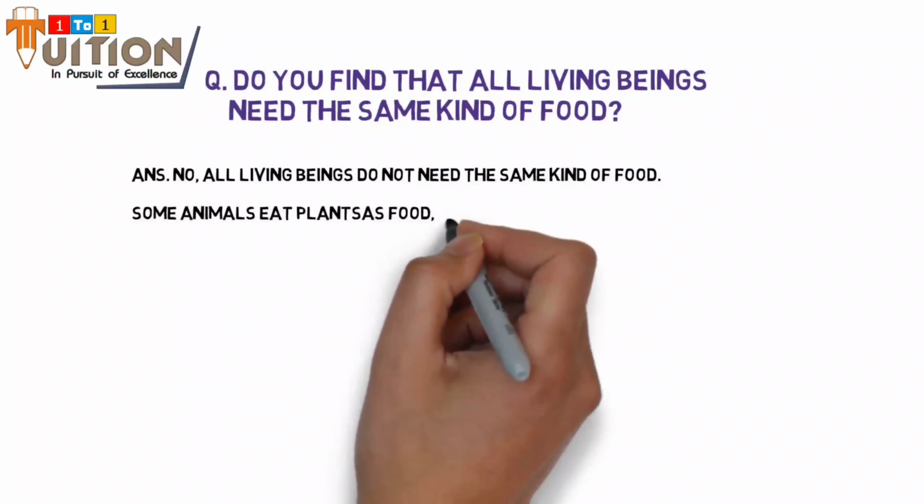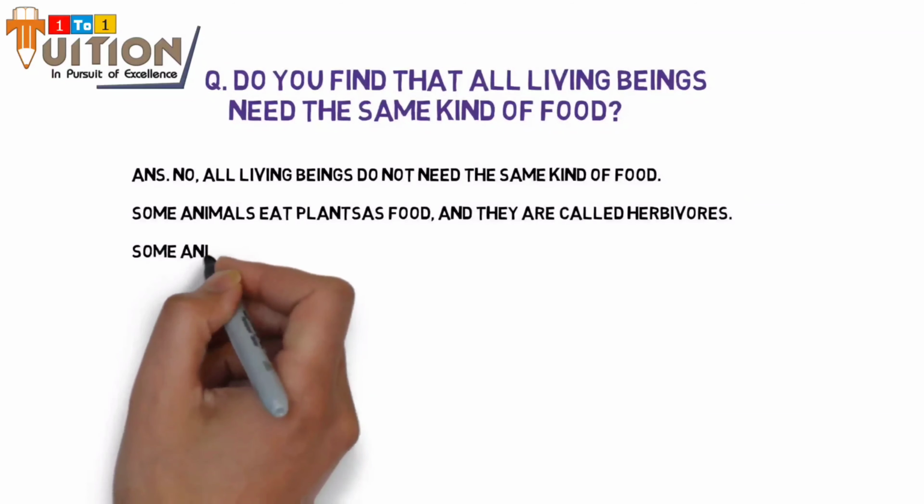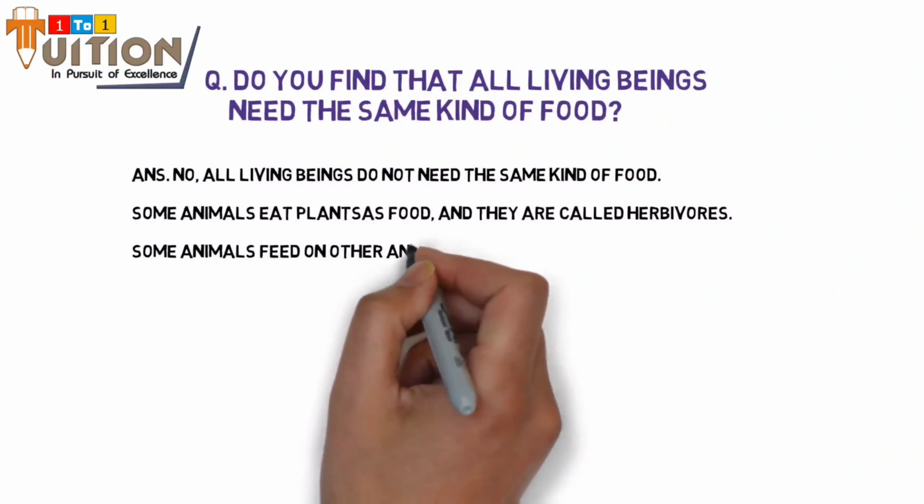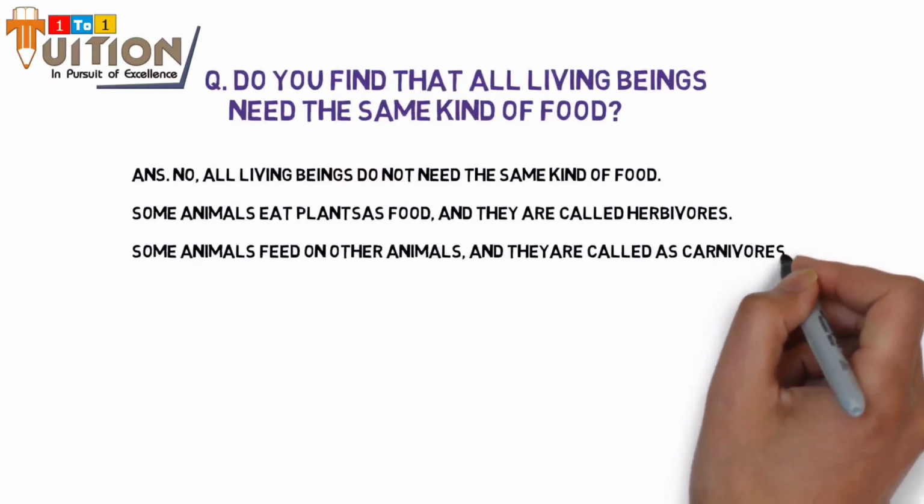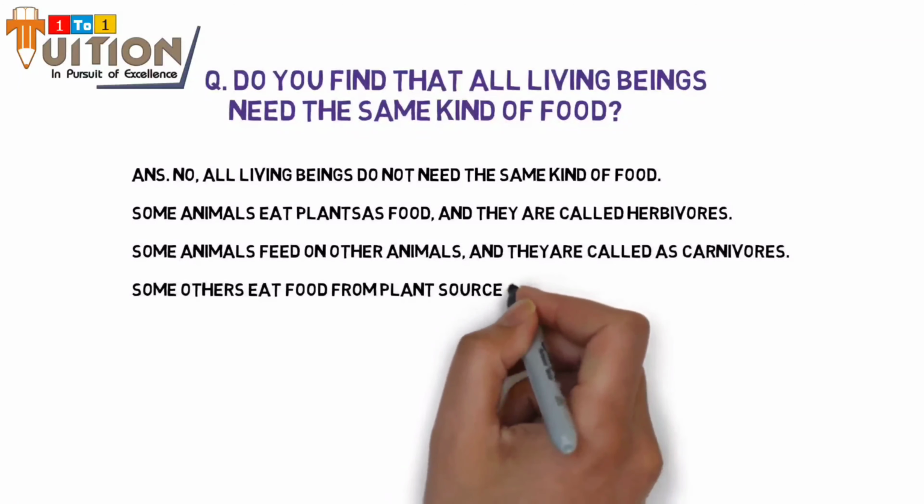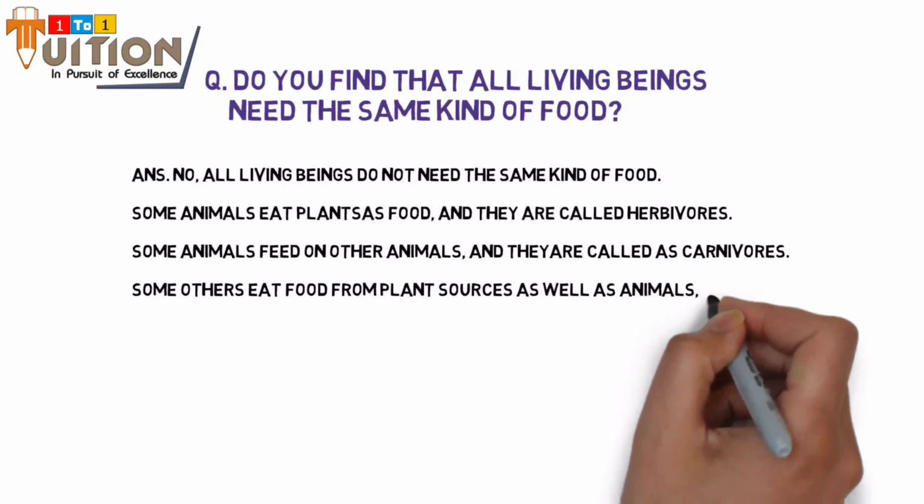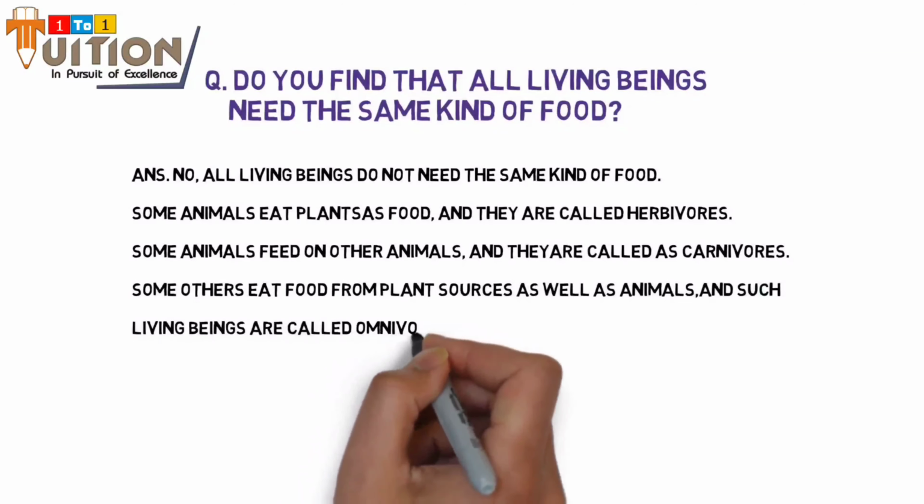Some animals eat plants as food and they are called herbivorous. Some animals feed on other animals and they are called carnivorous. Some others eat food from plants, sources, as well as animals, and such living beings are called omnivorous. So this was the correct way to write the answer. Now let's see the next question. Which is the next question?